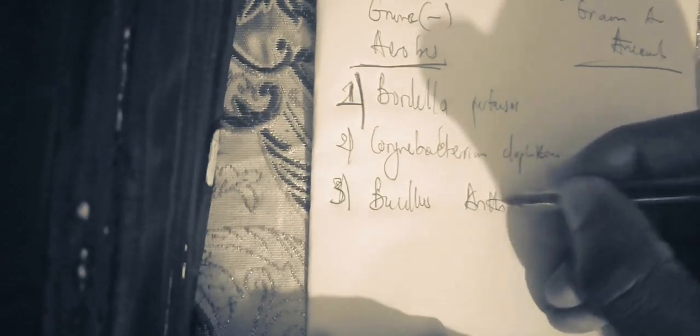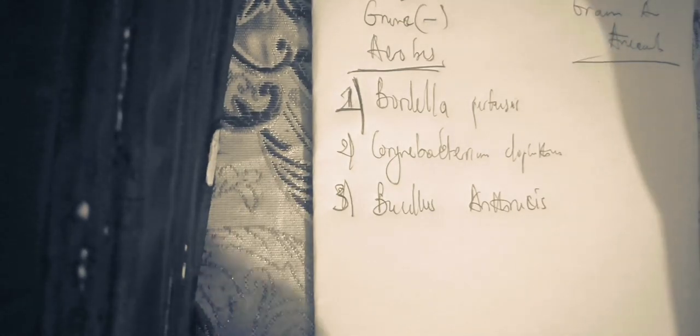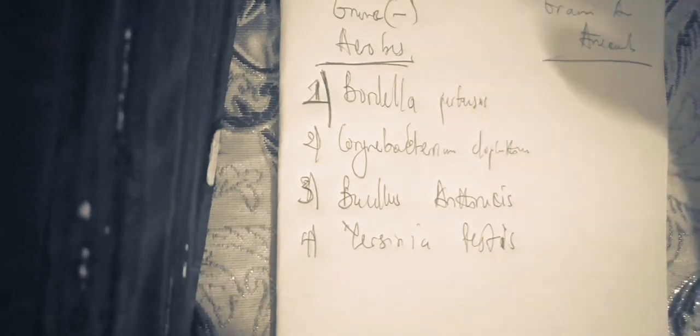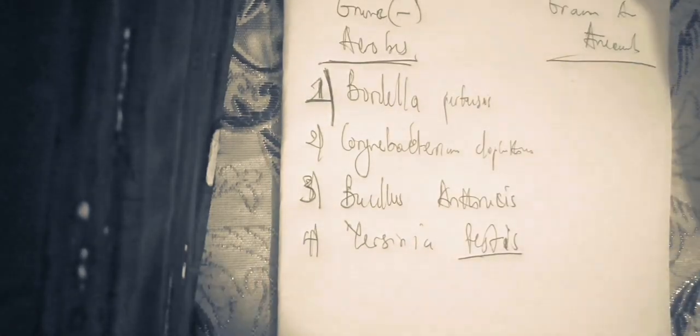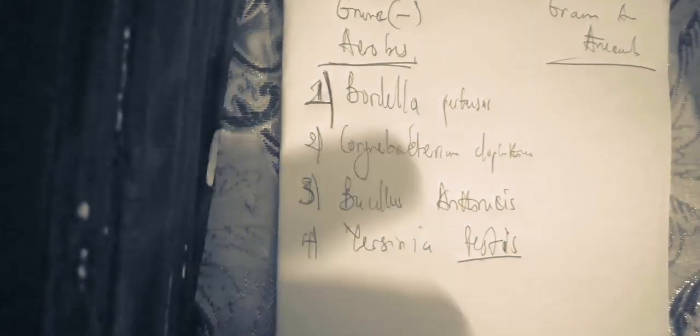The third one, in the gram-negative aerobes, we have Bacillus anthracis. Is it clear? Bacillus anthracis is another one that results in infections of the lungs, and it's a gram-negative aerobe. The fourth one is Yersinia pestis and not Yersinia enterocolitica, because Yersinia enterocolitica instead results in enterocolitis, while Yersinia pestis results in plague, which can also be an infection of the respiratory tract. So all those are examples of the gram-negative aerobes.